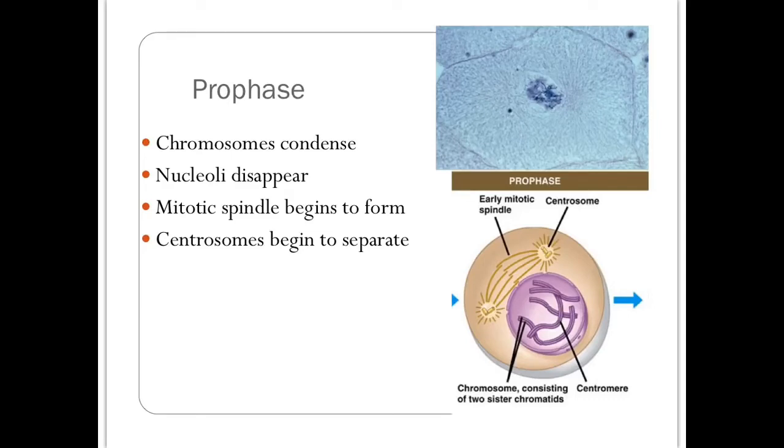Something else that's going to happen is the nucleoli will disappear. Nucleoli are sites in the nucleus where ribosomes are being assembled. I can also see that the mitotic spindle begins to form, and my two centrosomes are beginning to separate.